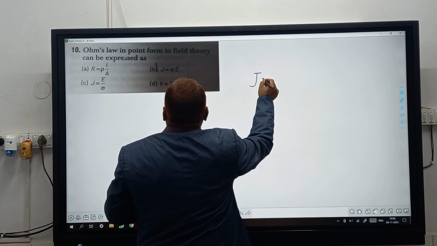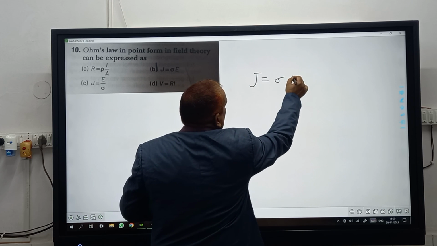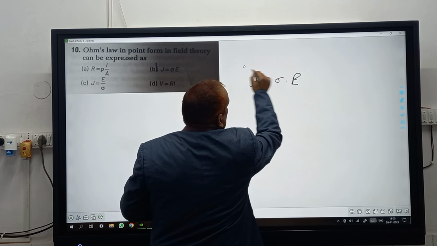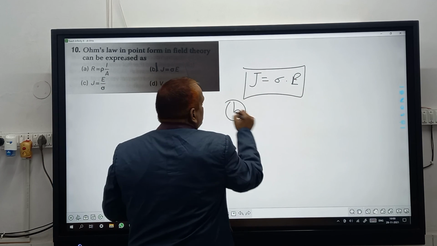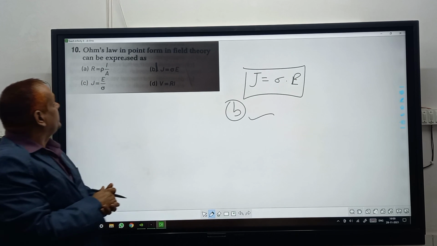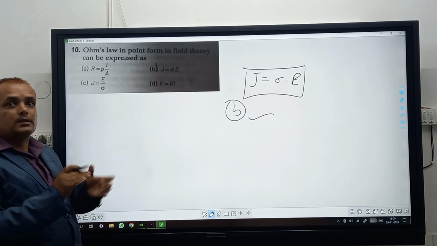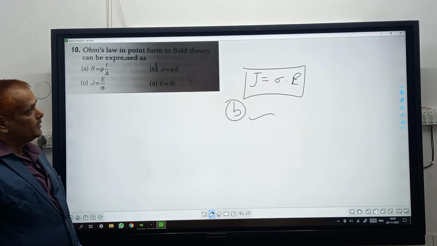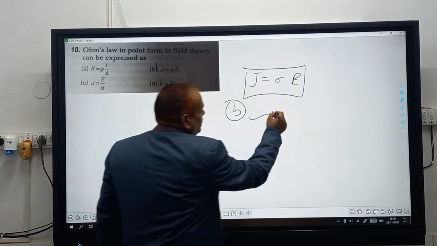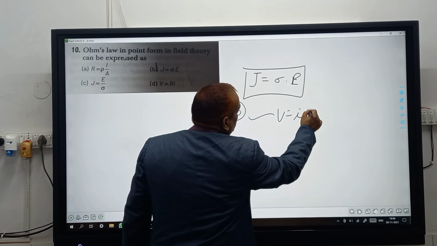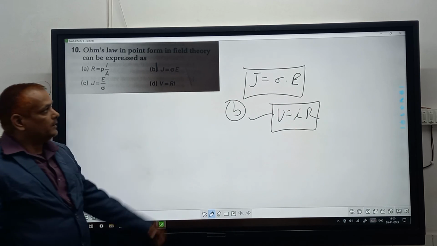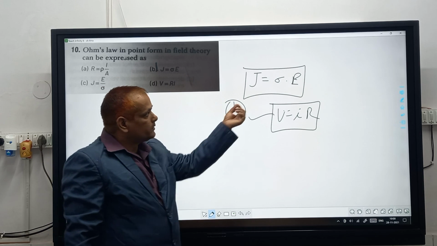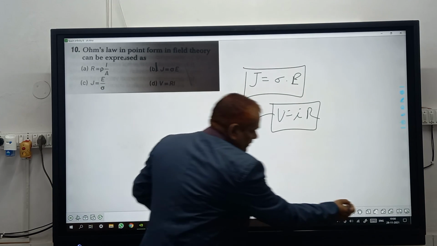J is equal to sigma into E, intensity of electric field. So option B is correct. This is the field theory of Ohm's law. But Ohm's law, actually we know that V is equal to I into R in terms of current and resistance. But in the field theory, J is equal to sigma into E.